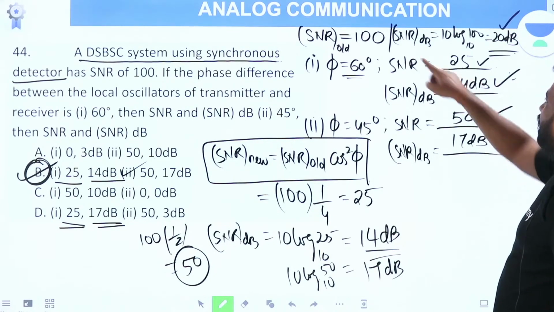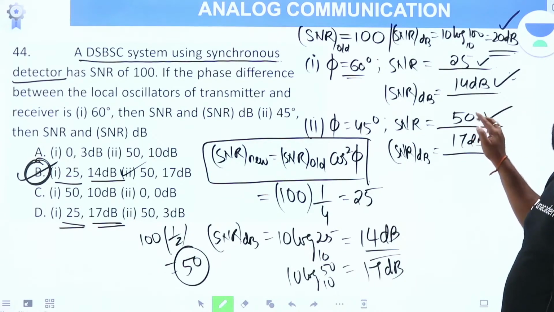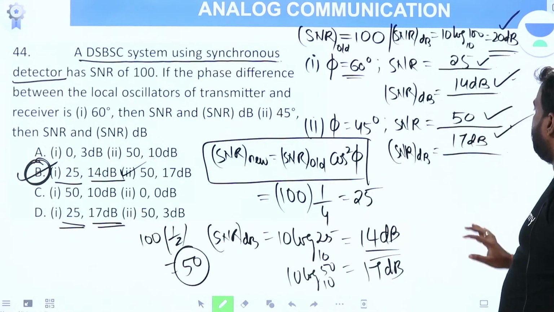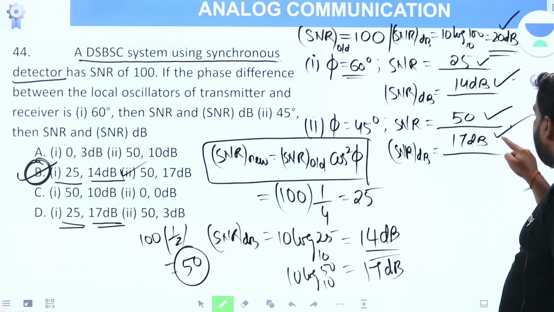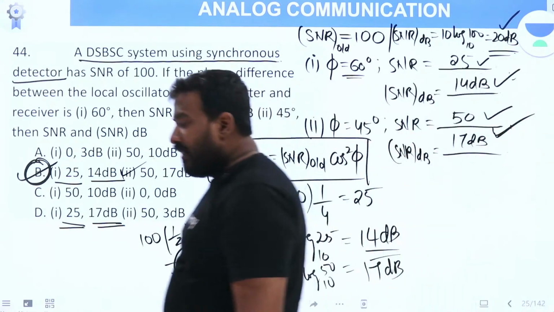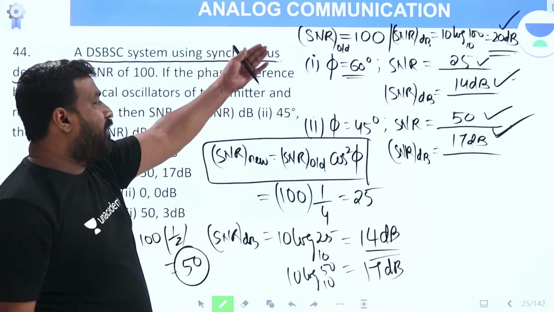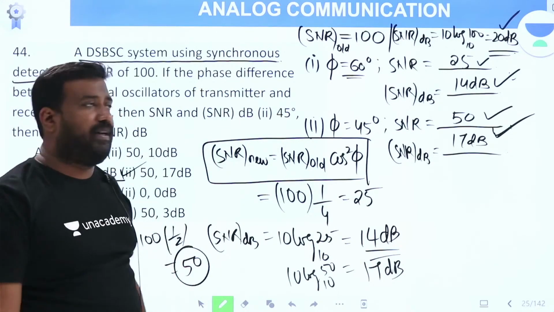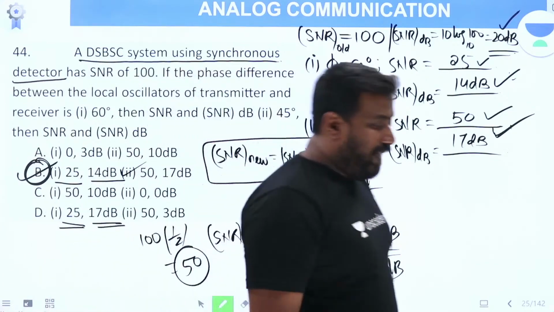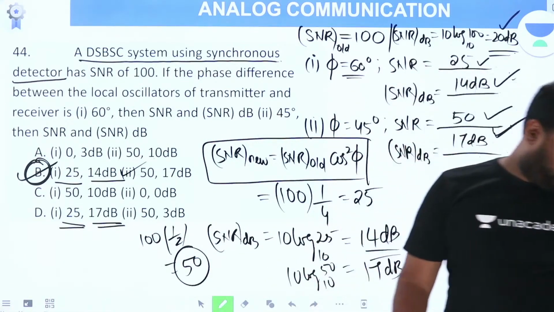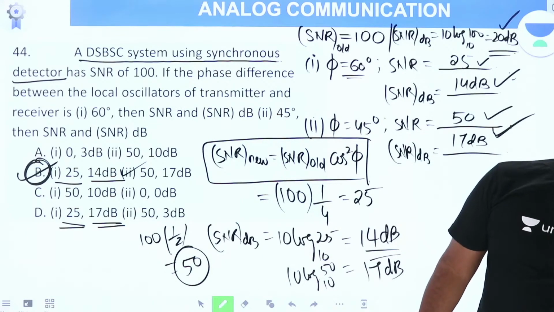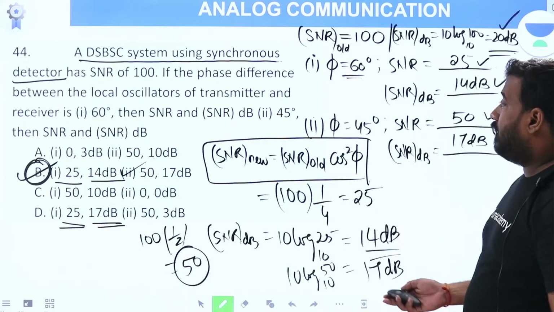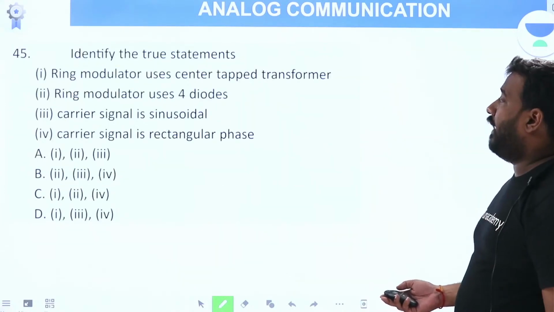Here value is 100, here it is 50, half. Half means minus 3 dB, 20 dB will become 20 minus 3, 17 dB, done. You need not calculate anything because 100 became 50, half, minus 3 dB. 100 became 25, 1 by 2 into 1 by 2, minus 3 plus minus 3, minus 6 dB, 20 minus 6, 14. Directly you can find the answer. This is also one more beautiful concept here. We'll go for the next question.